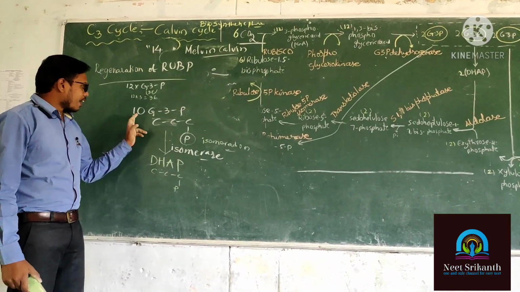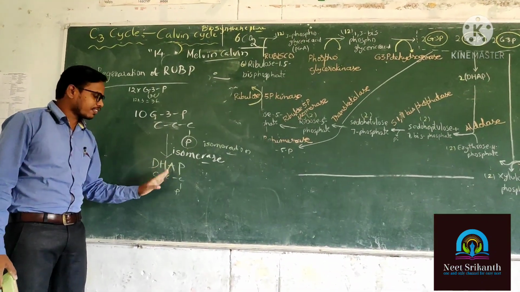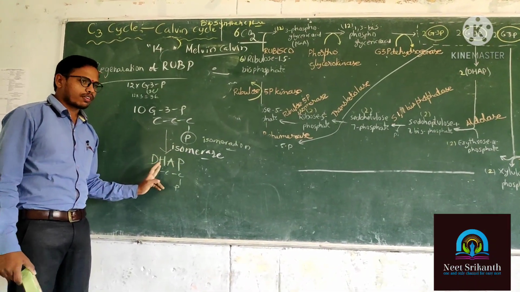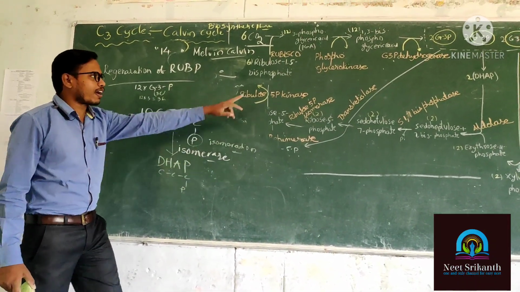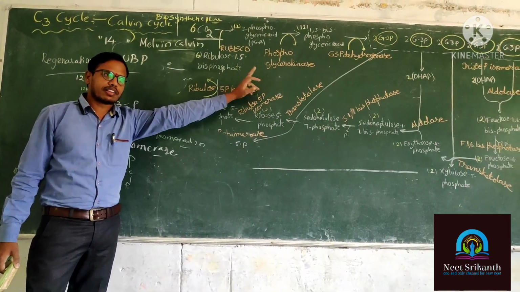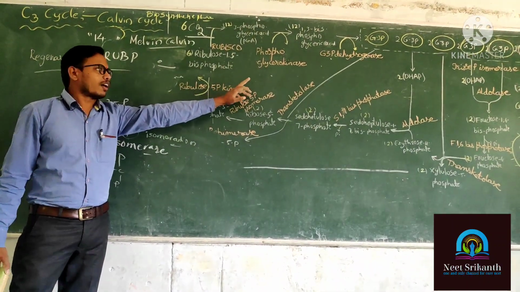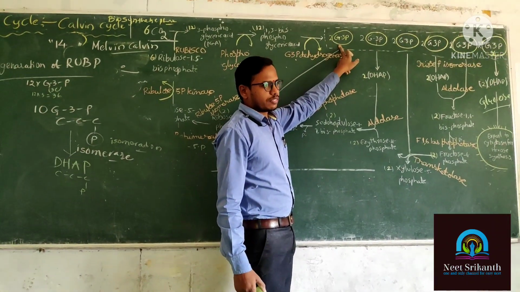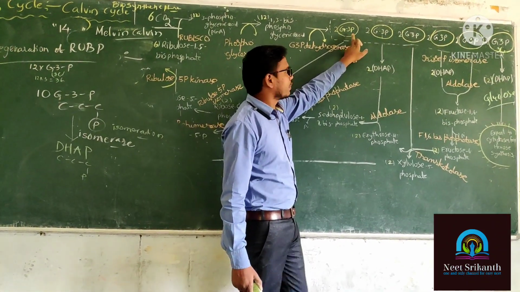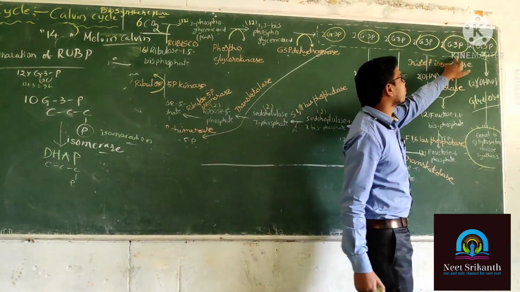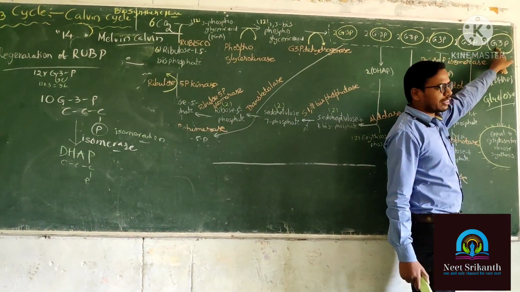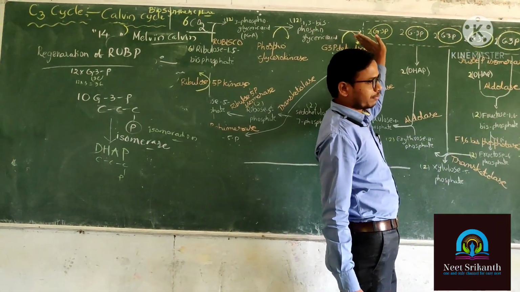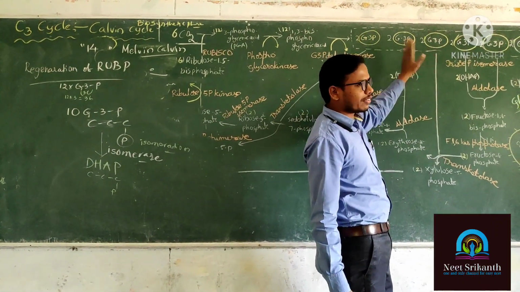Yes, sir. Not all 10 molecules of G3P turn into DHAP. Only a few are turned. Which G3Ps are going to turn into DHAP? We have mentioned that in the cycle. Now listen about the cycle. This is the first G3P, of 12 molecules of G3P. This is the second, third, fourth, fifth, sixth. Of these, 2 G3Ps are participating in making glucose. So the remaining 10 are there. 5 into 2 is equal to 10.